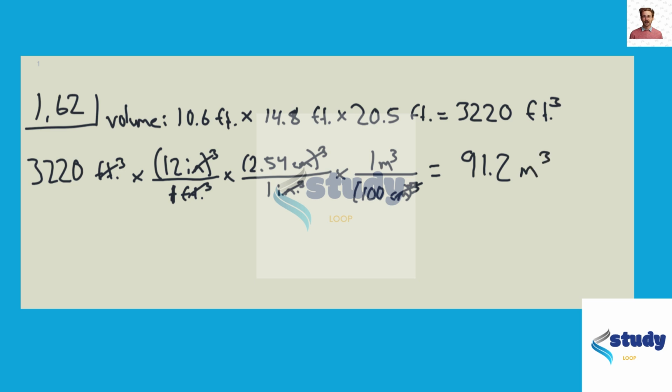From there, we simply need to multiply by the concentration, which is 48 micrograms per meter cubed. And we multiply by 91.2 meters cubed. These units here cancel, and the value that we get is 4,400 micrograms.